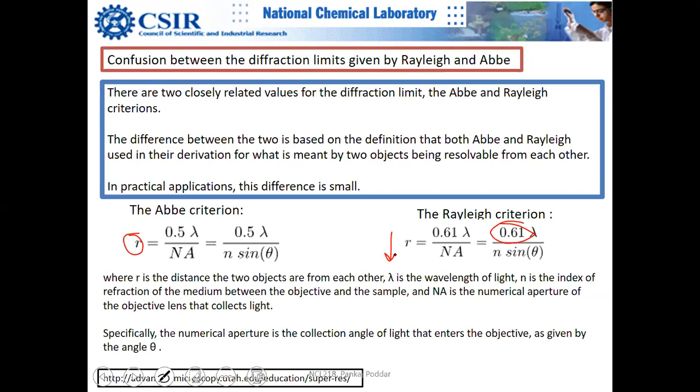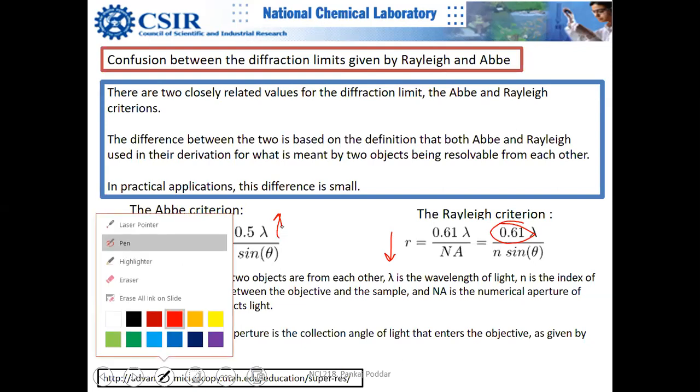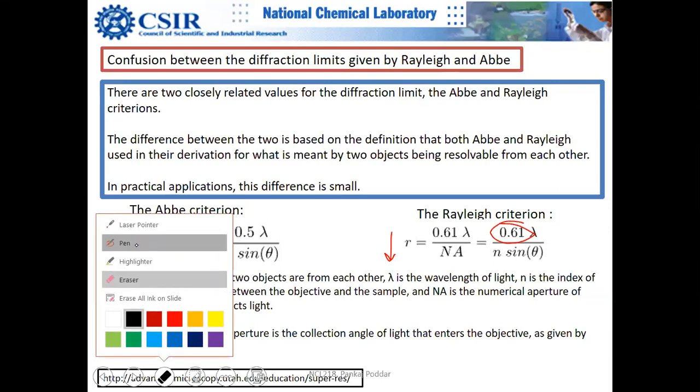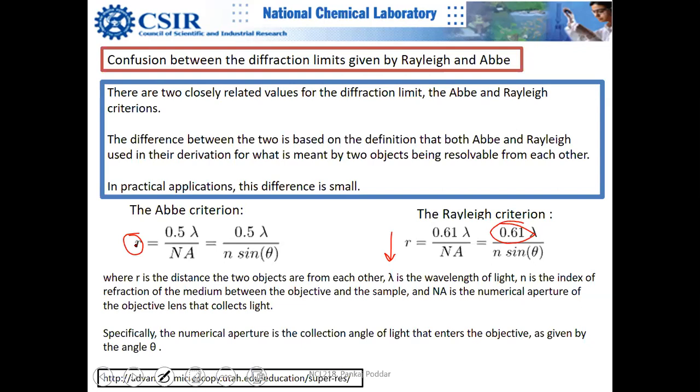There are many ways of doing that. You can decrease, sorry, let me erase this. Either you decrease the wavelength, that is the quickest way of achieving lower and lower R, or you increase the collection angle, or you increase the refractive index.